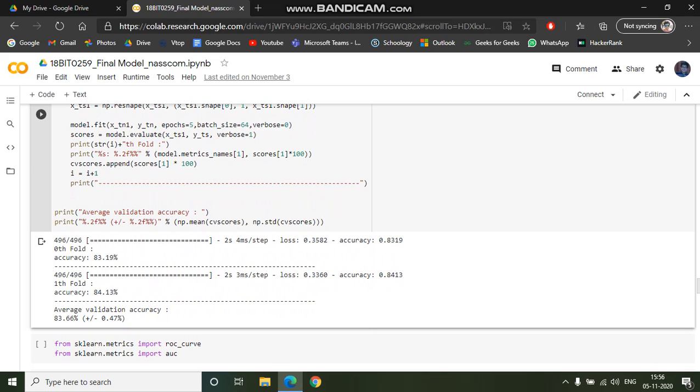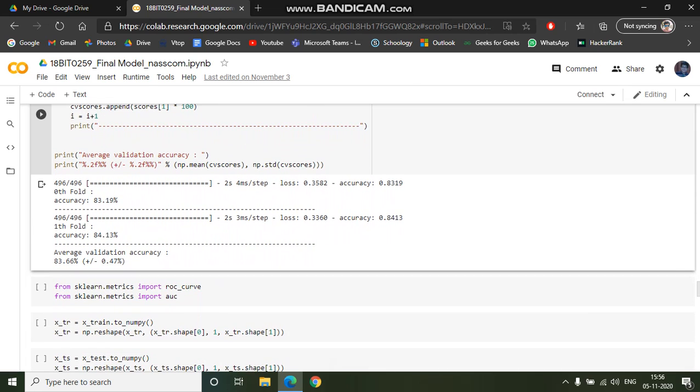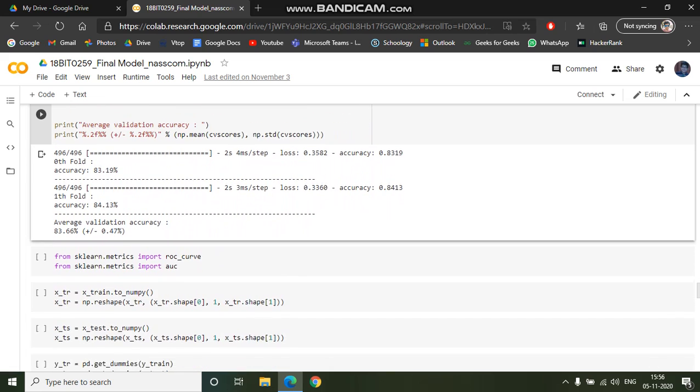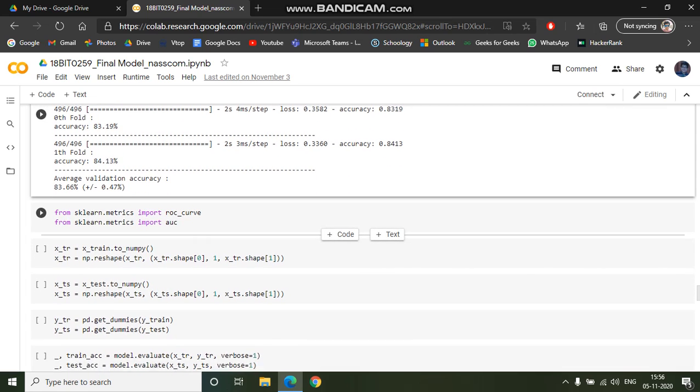The difference between the two accuracies is less than 1%, so every time we are getting almost the same type of accuracy. So we can say 83.66, it is a good amount of accuracy for a model. So we can say the model has been modeled very nicely.